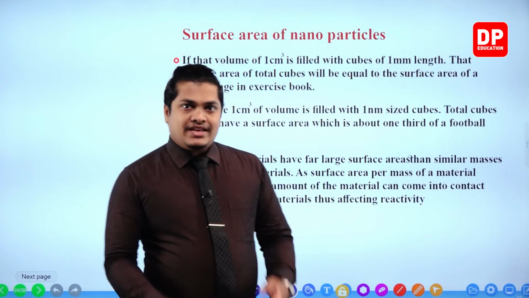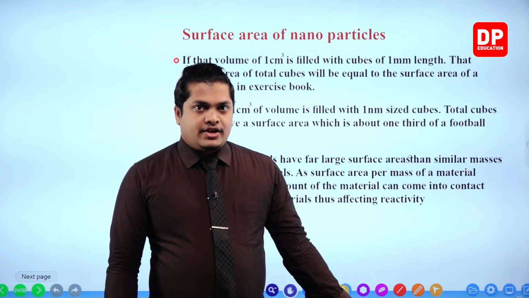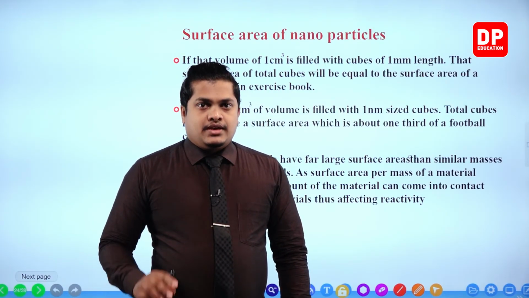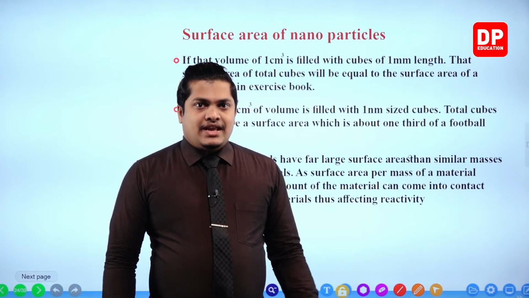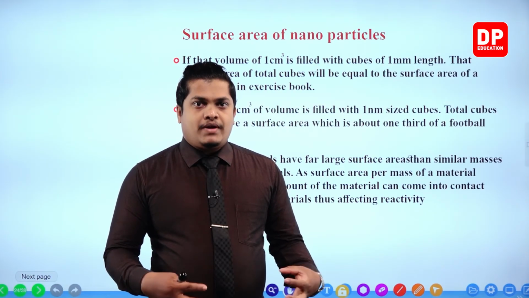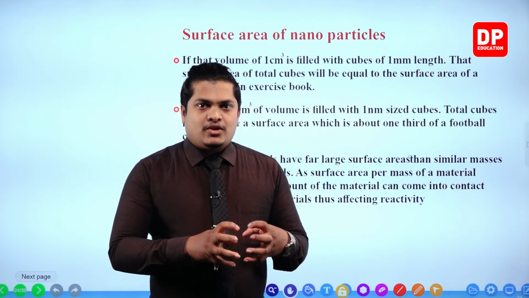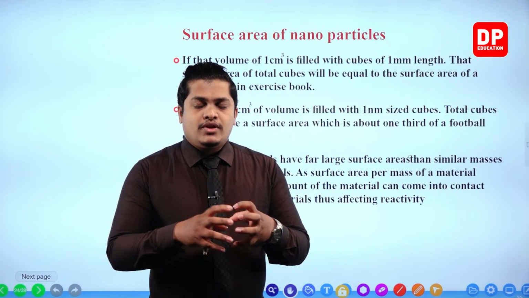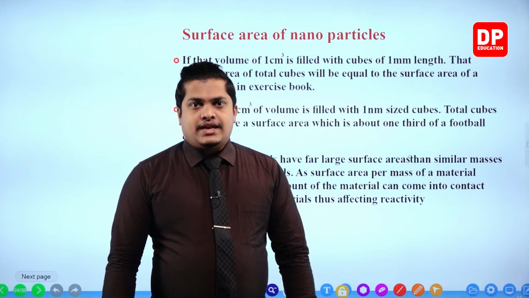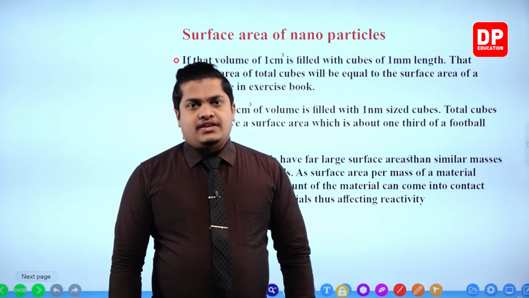So like I said, my dear children, like I said in the previous slide, can you remember? When increasing the surface area, what is going to happen is more and more particles have the ability to come in contact with these surfaces. So when more and more particles are coming in contact with these surfaces, what will happen? Their interaction ability between surrounding particles is also going to increase. Here, upon increase in that, what will happen? Definitely, my dear children, the reactivity is going to increase.